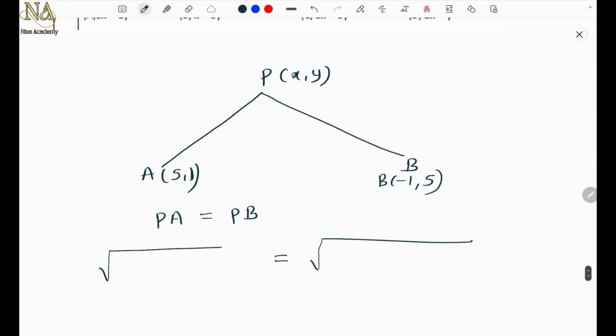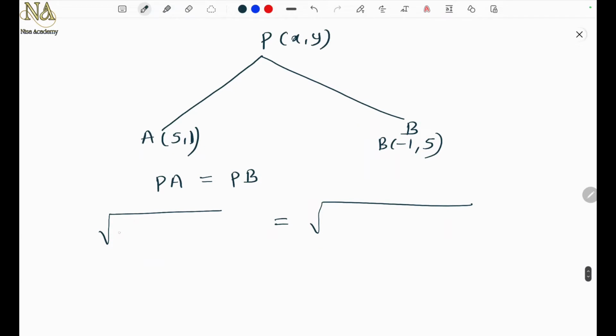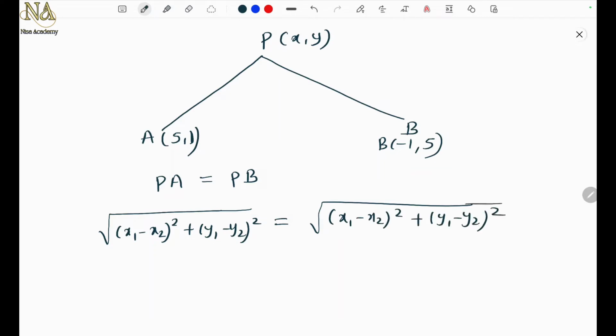So what is the distance formula? You can write x1 minus x2 square plus y1 minus y2 square, or x2 minus x1 square plus y2 minus y1 square, both are the same. Don't worry, because you are squaring it, so it doesn't matter. So we'll write x1 minus x2 square plus y1 minus y2 square.